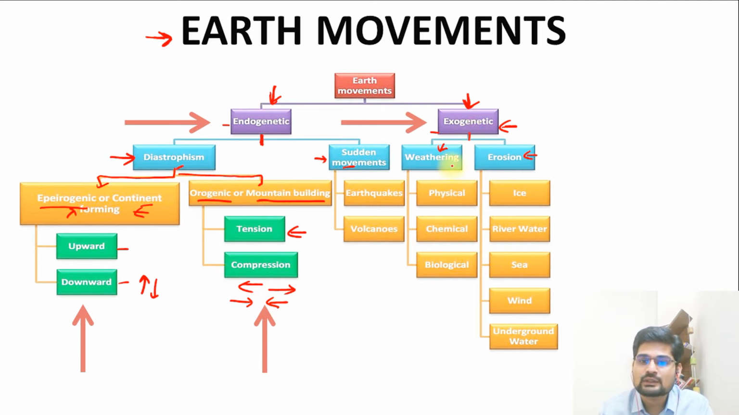Further, what we see is the classification of exogenic movement, that is weathering and erosion. Under weathering we have several forms: physical, chemical, biological, mechanical. And under erosion as well we have several forms, that is ice-based erosion, river water erosion, sea erosion, wind erosion and underground water erosion. So we are going to learn about each of these processes and the forms that they create under these earth movements. So let's go ahead further.